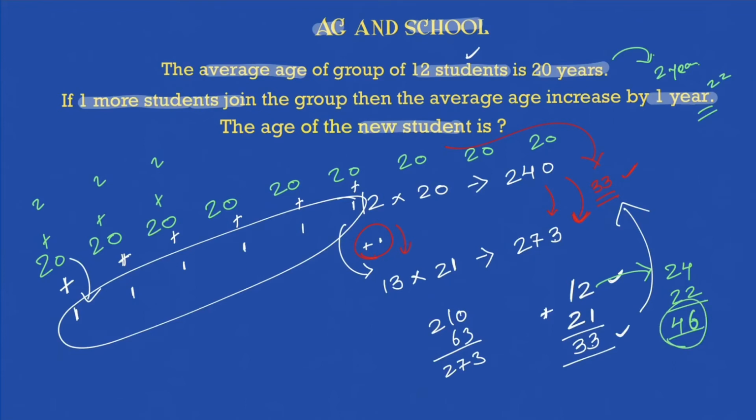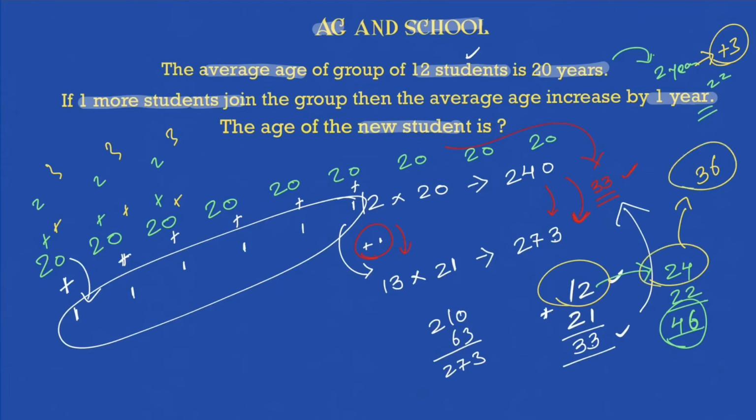Okay, just to visualize this further, instead of 2, make it 3. If the average increases by 3, what will happen now? He will give 3 to each one of those students, such that 12 into 3. Now he'll give, not 12 or 24, he'll give 36. 12 he gave in the first instance, 24 in the second instance, 36 in the third instance. Now he has to again maintain an average of 23. Okay, at the start 21, then 22, now 23. So what is the age that he will come up with? That will be nothing but 36 plus 23, which is 59 is the age that he will come up with.